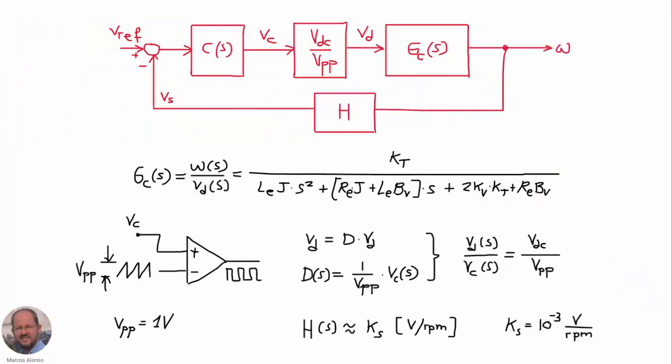Here we can see in red the block diagram of the dynamic behavior of our system. Here we have the angular speed that we want to regulate.